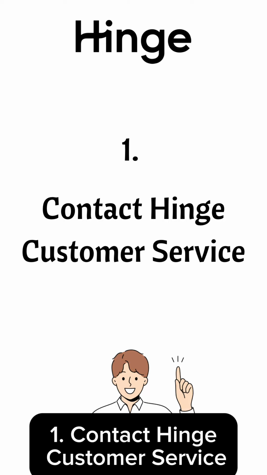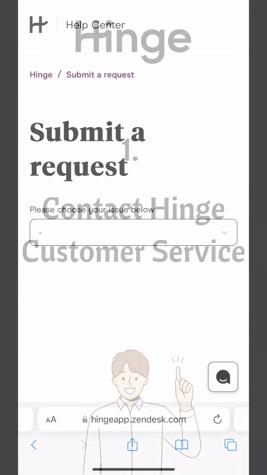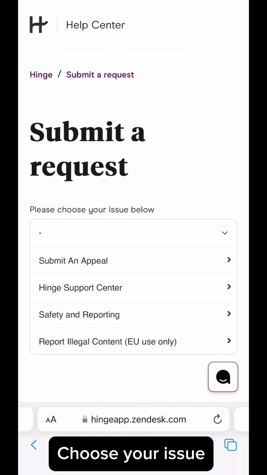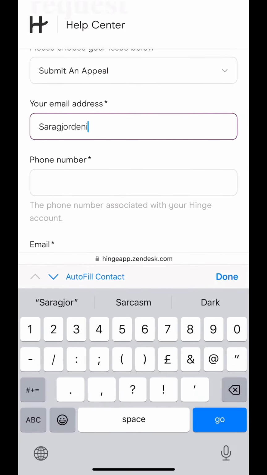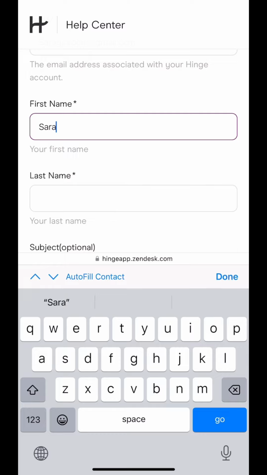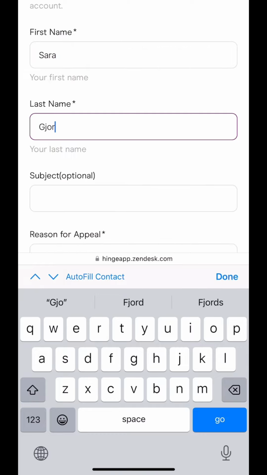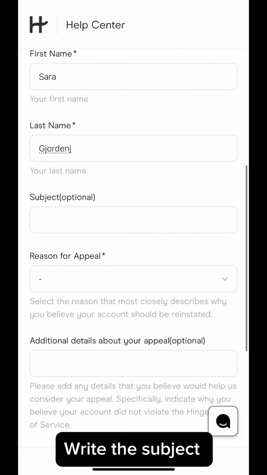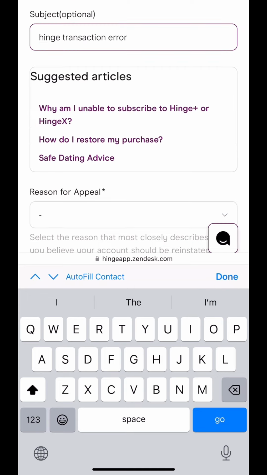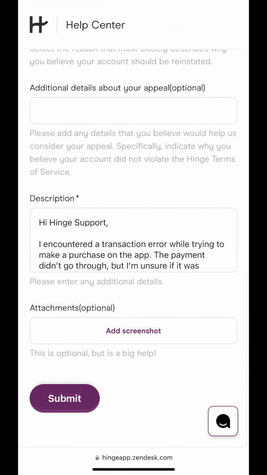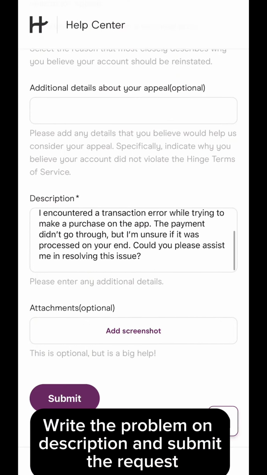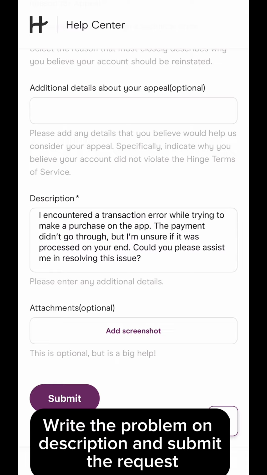1. Contact Hinge customer service. Go to the Hinge Help Center. Choose your issue. Write your email, name, and surname. Write the subject. Write the problem in the description and submit the request.